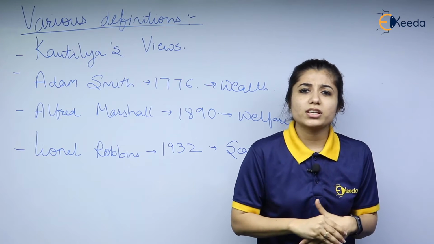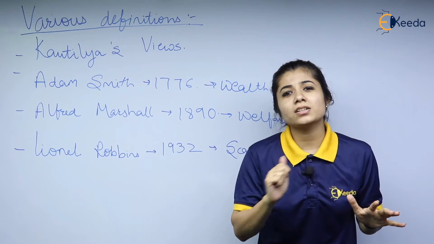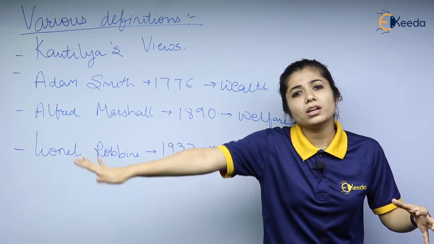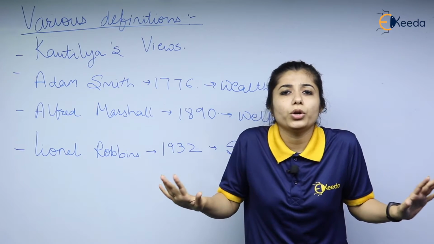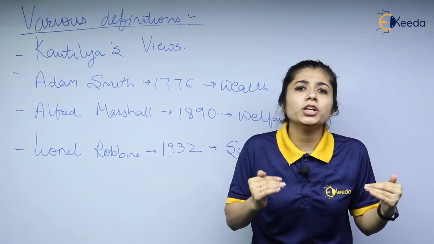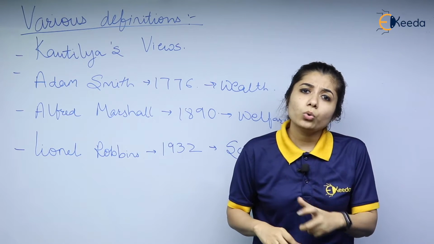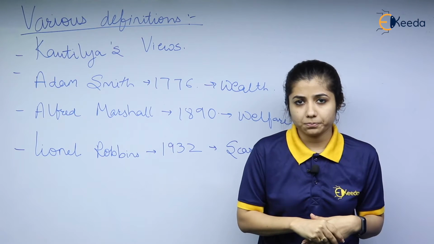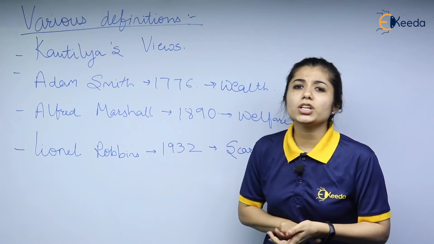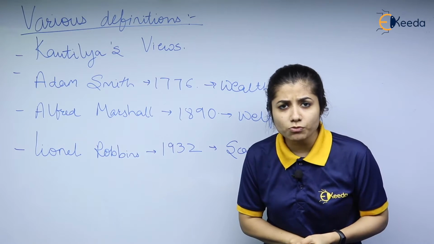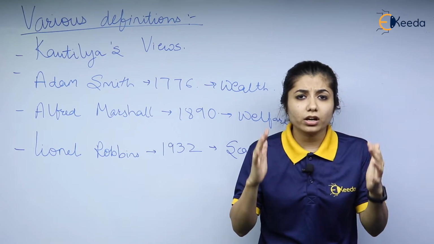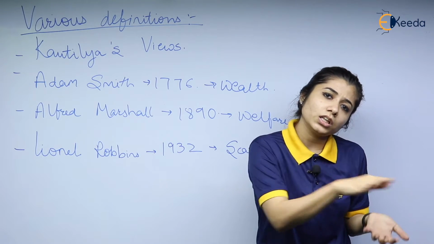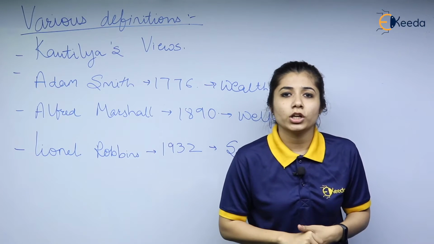Key features of his definition was that economics is concerned with an ordinary man. It is not with a king or somebody who is already wealthy. It is with an ordinary man. It is the way an ordinary man would think. It is about materialistic things which will actually help in the welfare of a person. When I speak about the definition given by Alfred Marshall in the book Principles of Economics, he was not very clear about how the welfare would be done, because if there is no wealth in the economy, welfare also can't be done on a larger scale.